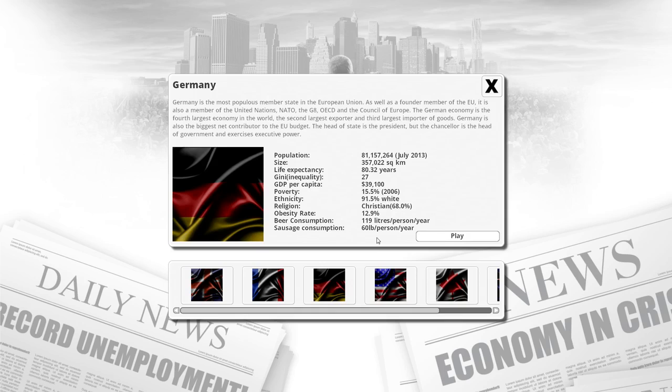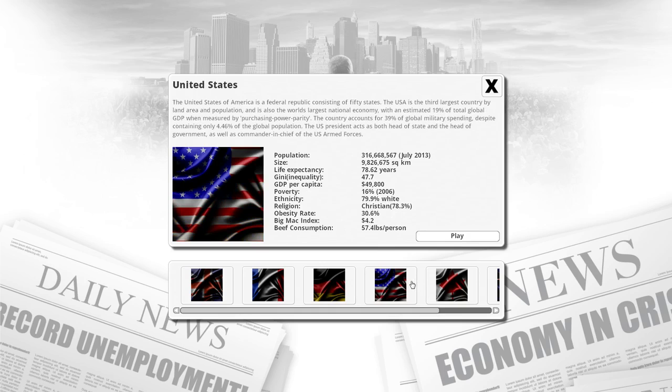Let's see, beer consumption. Wow, 119 liters per person per year, and 60 pounds of sausage per person per year. Really? That actually seems low. It's 60 pounds of sausage. I'm just saying, you could have a pound of sausage every morning for breakfast. Well, then I guess not the entire population eats sausage. Makes sense, alright. Here we go.